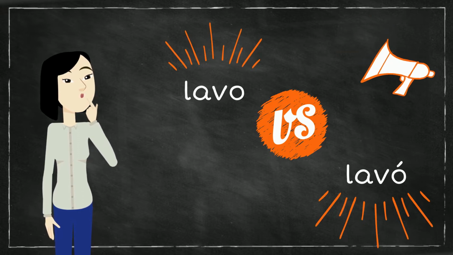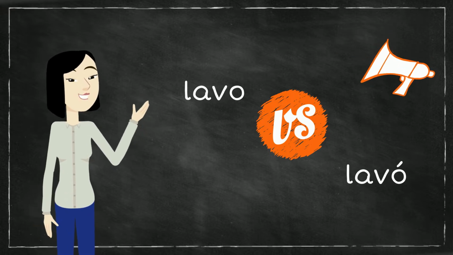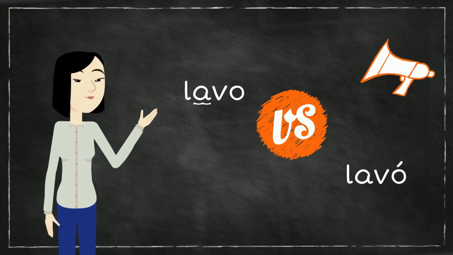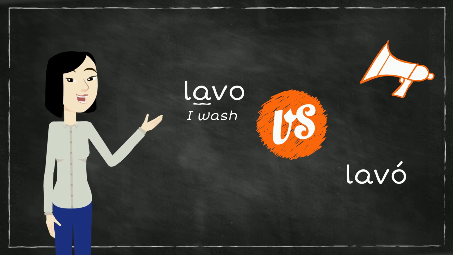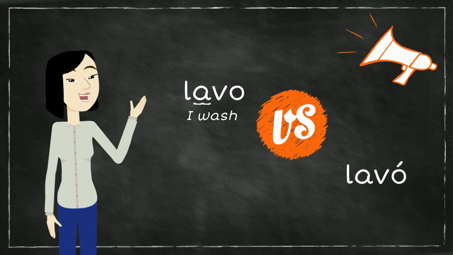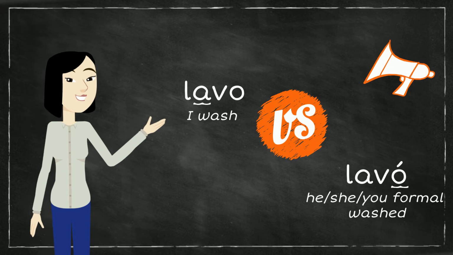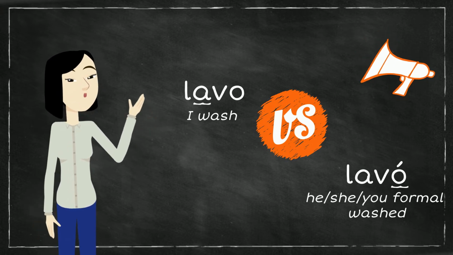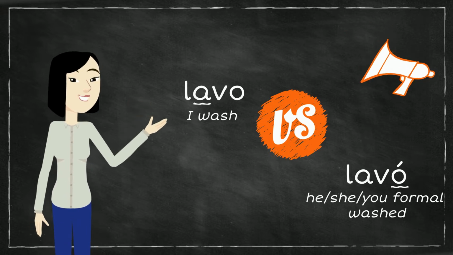In the first, lavo, the emphasis of the voice is on the a, and it translates to I wash, present tense. In the second, lavó, the emphasis of the voice is on the accented o, and it translates to he, she, you formal, washed, past tense. One accent mark makes all the difference.